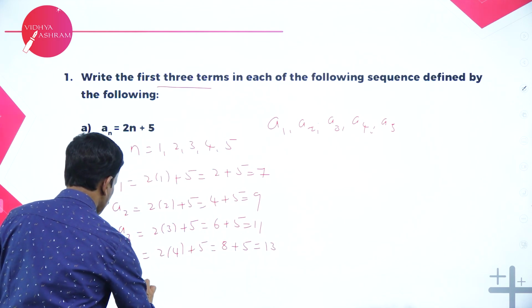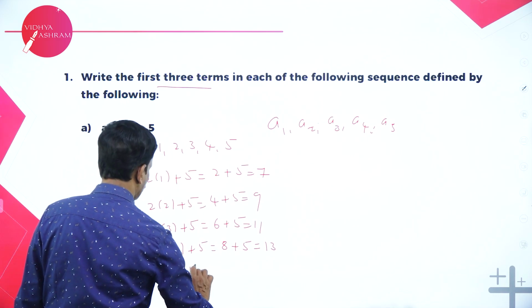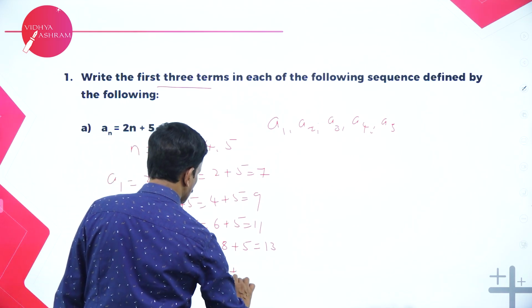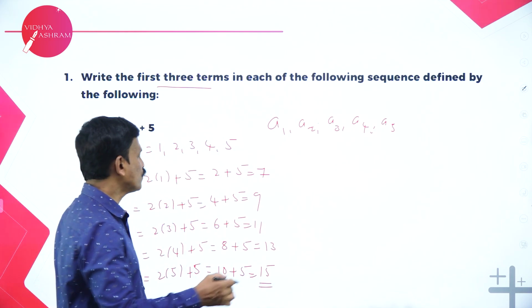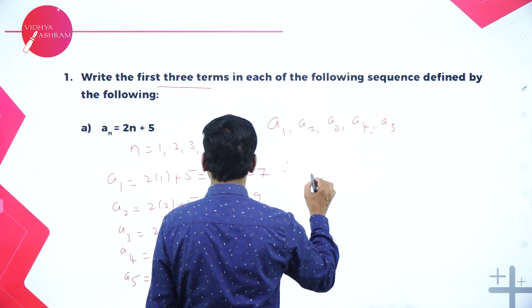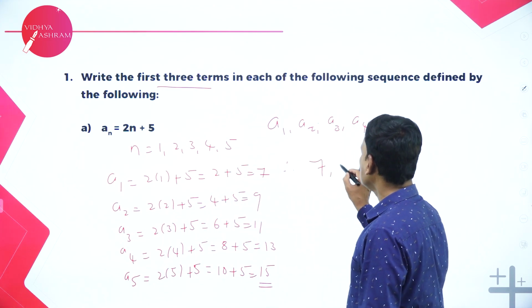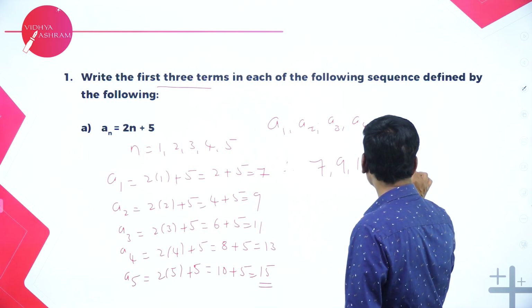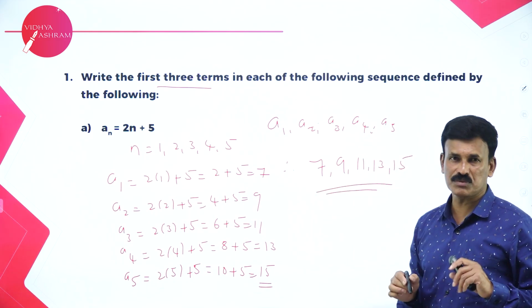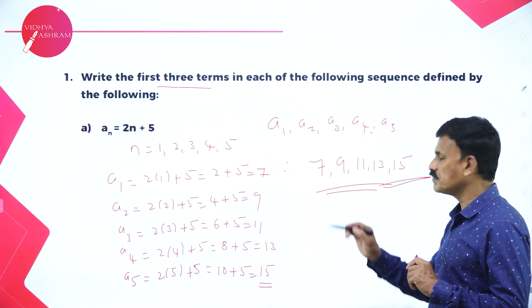And the fifth term, a5 is equal to 2 into 5 plus 5, that's equal to 10 plus 5 is equal to 15. Therefore, the first 5 terms are 7, 9, 11, 13 and 15.